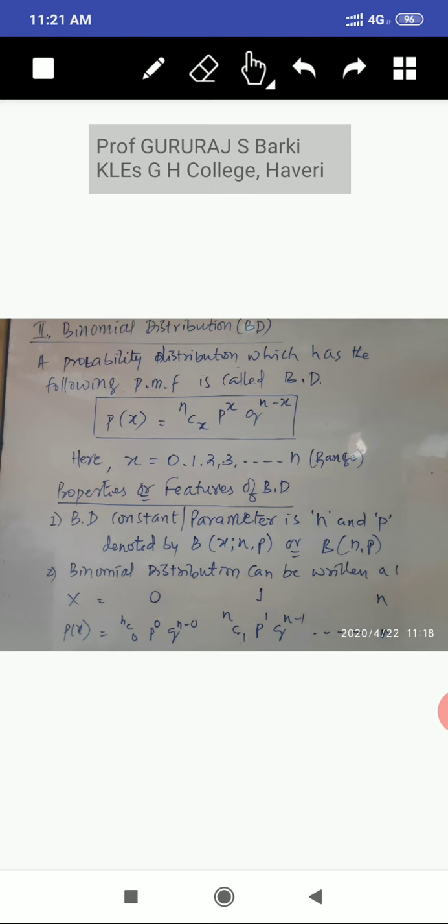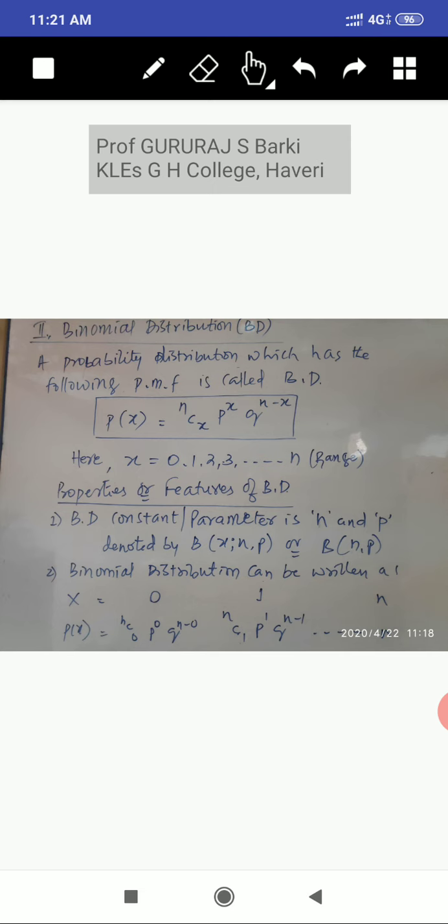What is the difference between binomial and the last one, Bernoulli? The Bernoulli distribution is the study of only two events, two trials, that is success or failure, or 0 and 1, or P and Q. But there is no third value there. Third value, fourth value, fifth value, it is not possible in the Bernoulli. So only to overcome that, the binomial distribution is developed.